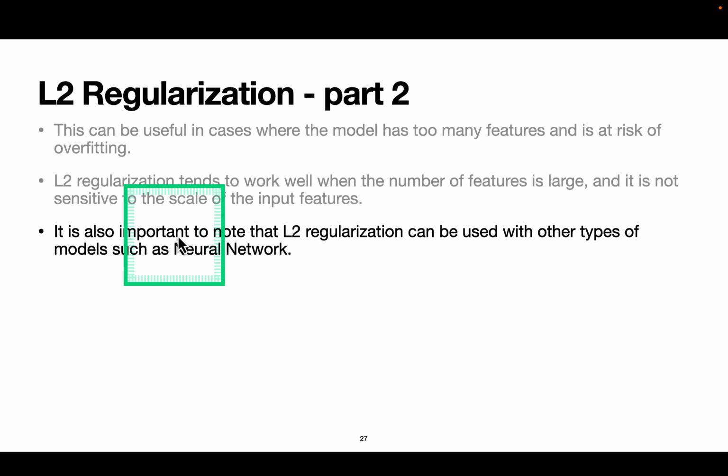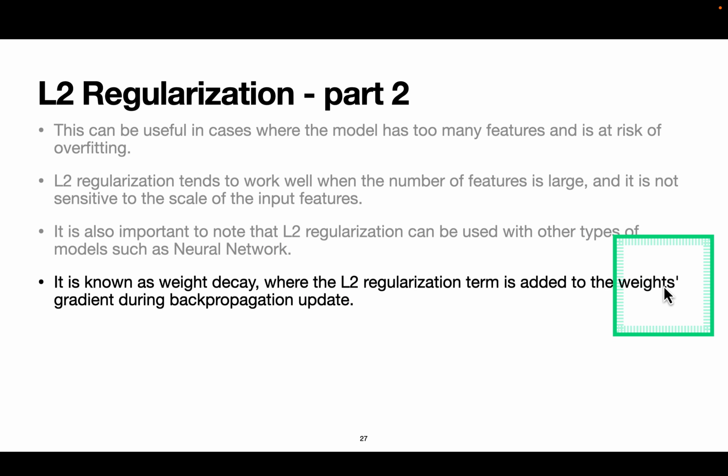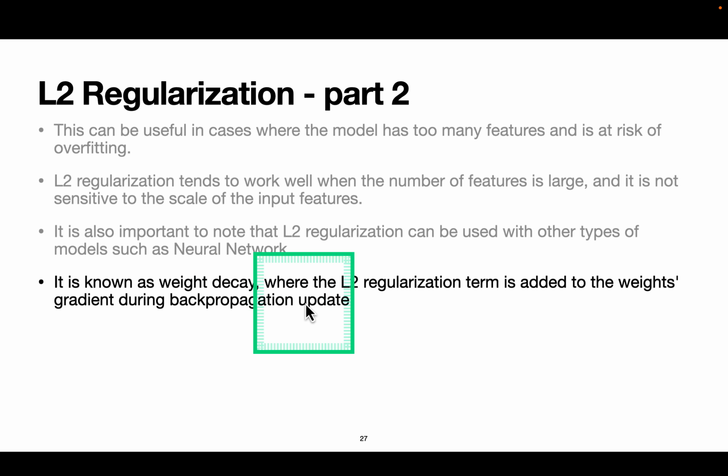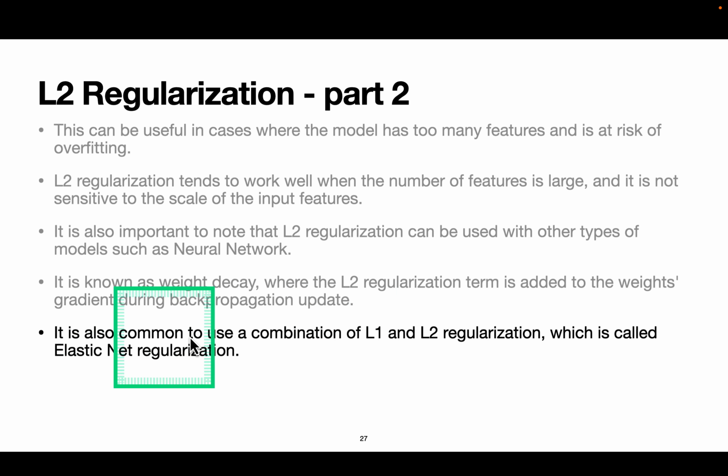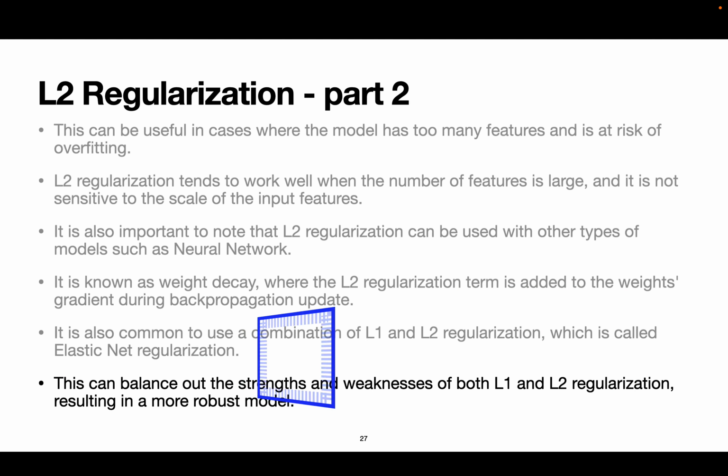It is also important to note that L2 regularization can be used with other types of models such as neural networks. It is known as weight decay, where the L2 regularization term is added to the weights gradient during the backpropagation update. It is also common to use a combination of L1 and L2 regularization, which is called elastic net regularization.